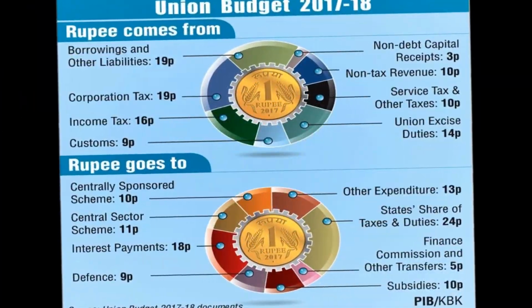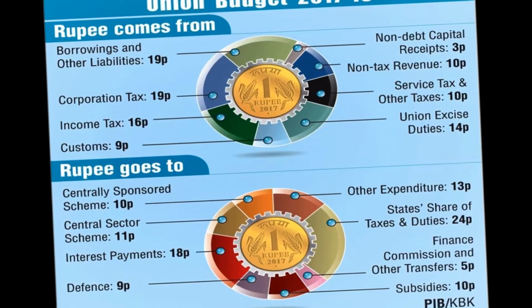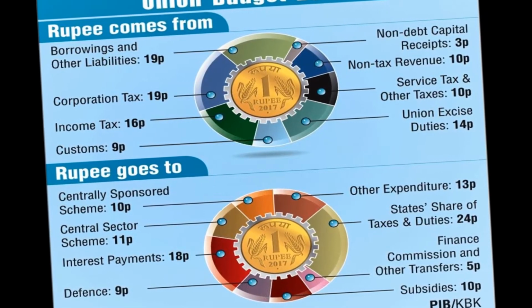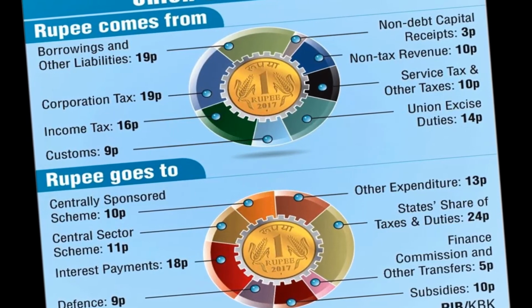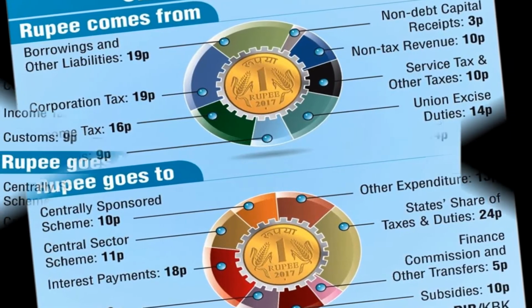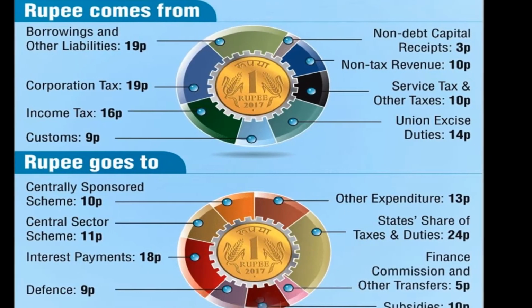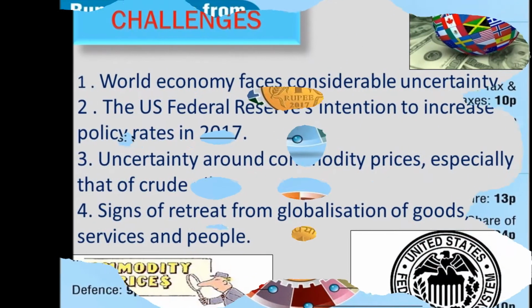Now this slide shows the sources of income of the government and areas of expenditure of the government. The main sources of income for our government are corporate tax, borrowings and other liabilities, direct income tax, and services and other taxes. And the main areas of expenditure of our government are interest payments to different countries and state share of taxes and duties.